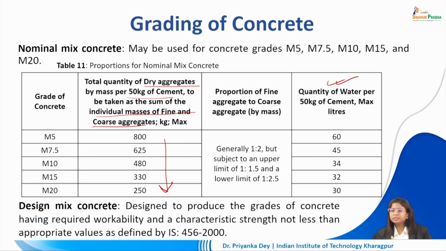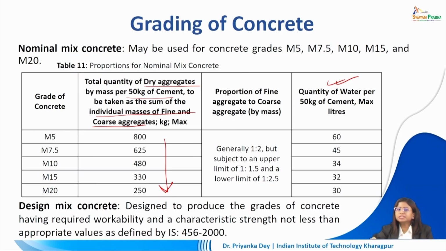So, the amount of water we are reducing, because the relationship is inversely proportional. If we want to increase the compressive strength that our concrete is able to deal with, we are going to have to reduce the amount of water we are adding. Of course, the water cannot be too low. It cannot be so low that the minimum hydration of the cement has not happened. So, the lower limit is also set. The IS code provides us the sufficient quantity of water which is just right for this particular mix. This will allow us to mix the aggregates, the cement and the water in the right proportion to arrive at the specific grade of concrete that we are aiming for.